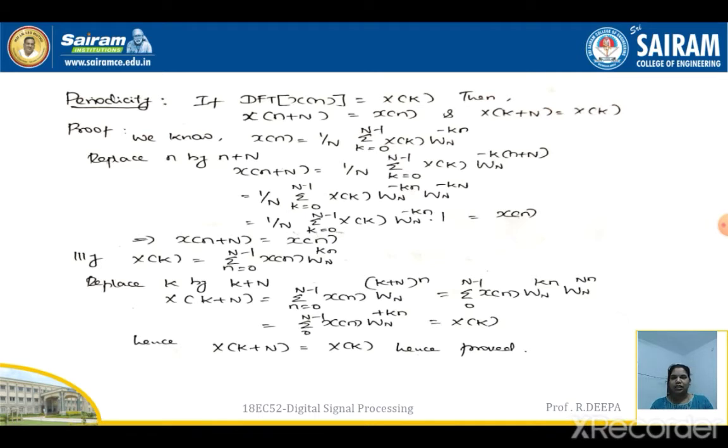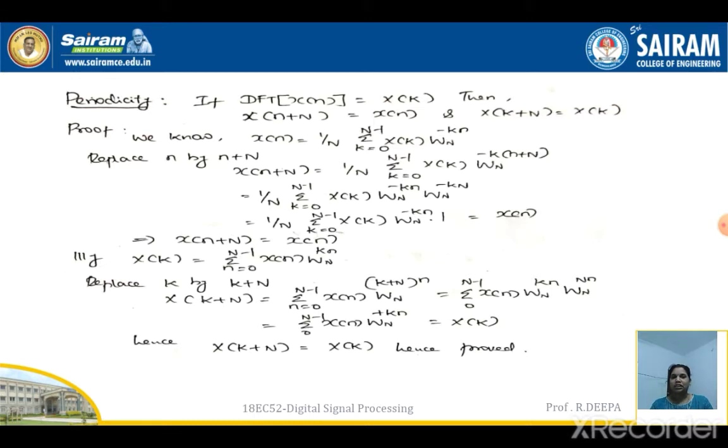And similarly, in order to prove X of k plus capital N is equal to X of k, we'll take X of k as per the definition of DFT. So X of k is equal to summation n equal to 0 to N minus 1 x of n W_N power of kn.